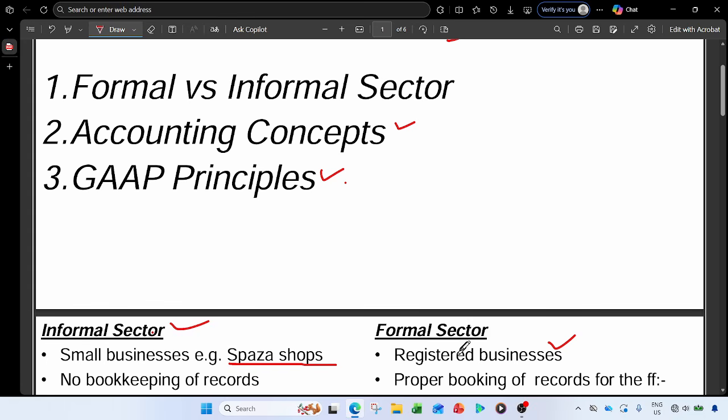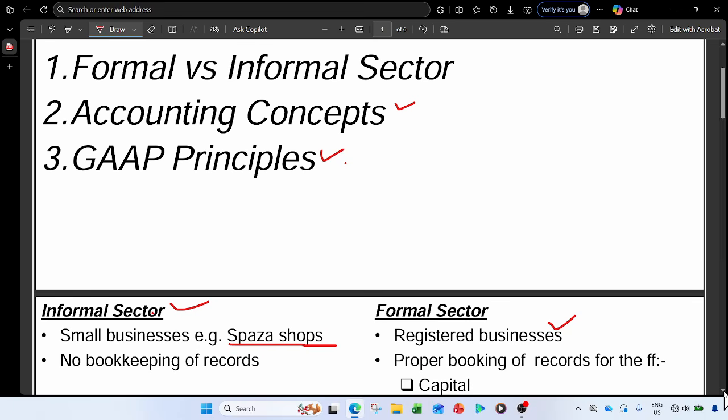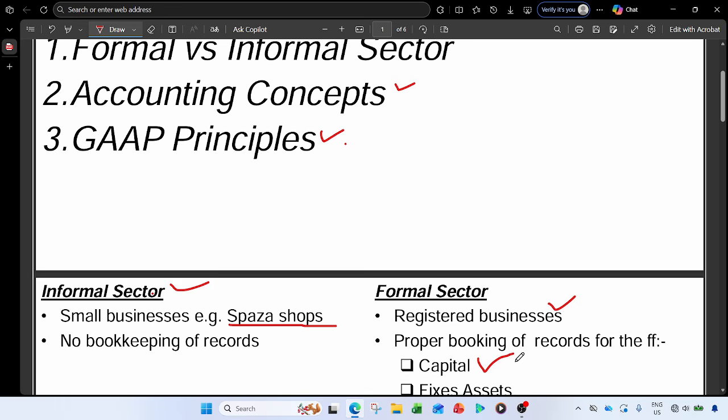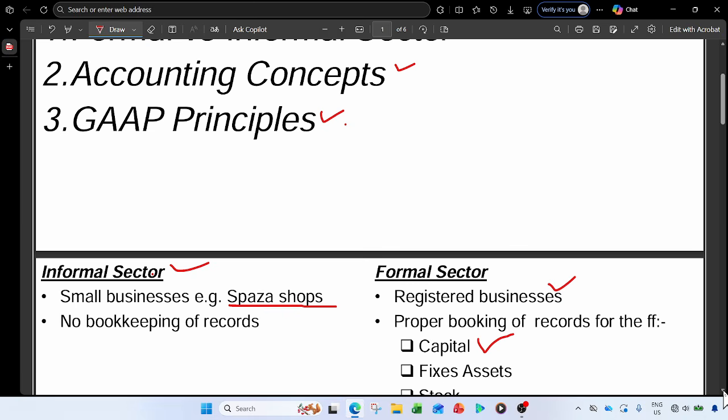But when it comes to the formal sector, because these are registered businesses, sometimes they can be audited or investigated, so they keep proper booking of records. What they record may differ depending on what the business has. So proper bookings may be for the capital, I will explain in the next slide what capital is. They can keep proper records of fixed assets. These are the long-term assets that the business uses to generate profit, right?